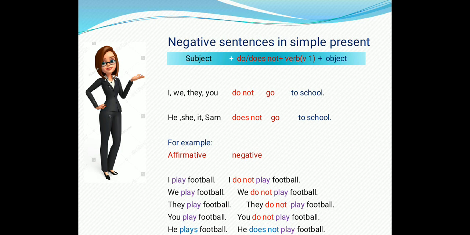With subjects like he, she, it, you need to use does not. And with subjects like I, we, they, you, you need to use do not. I hope you have understood about do not and does not. The subjects like he, she, it take does not, and the subjects like I, we, they, you take do not.